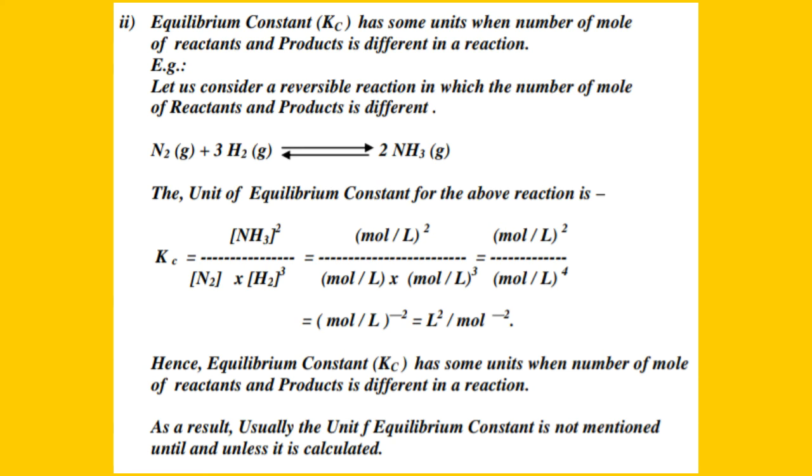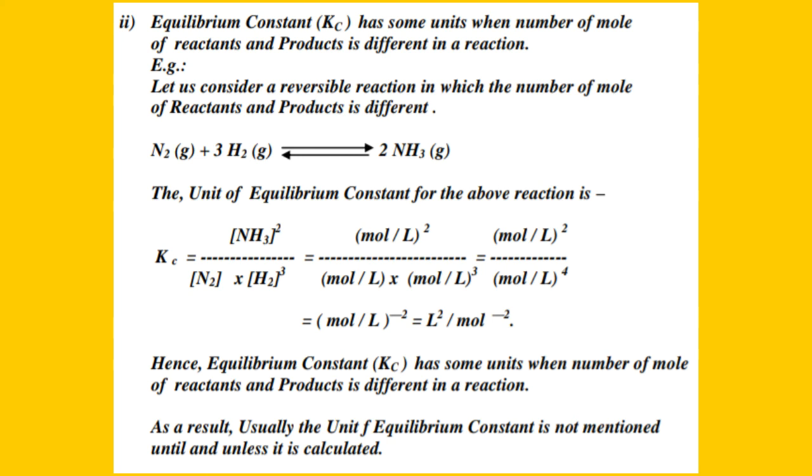By simplifying we get (mole per liter) square divided by (mole per liter) power 4. So after cancelling we get (mole per liter) power minus 2. By simplifying, this again can be written as liter square per mole square. So in this case, Kc has some unit. What is that unit? That unit is liter square per mole square.